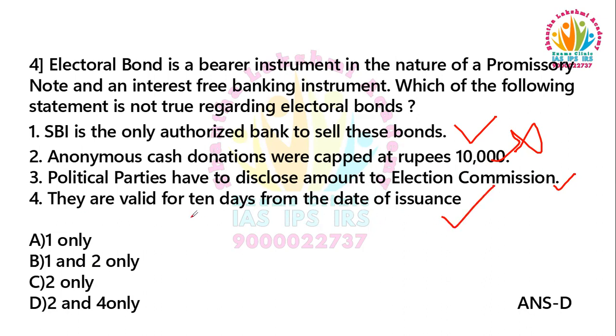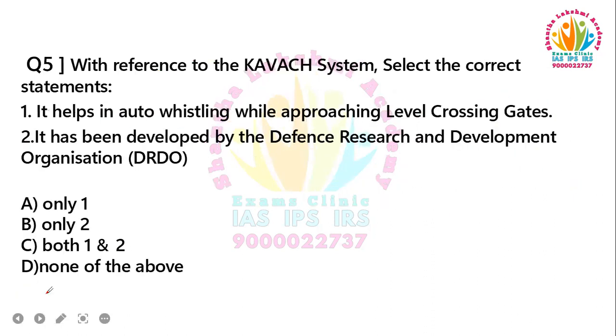No, they are valid for 15 days. So the right answer is option D, 2 and 4 only, because the question is asked about non-true statements. Statements 2 and 4 are not correct.